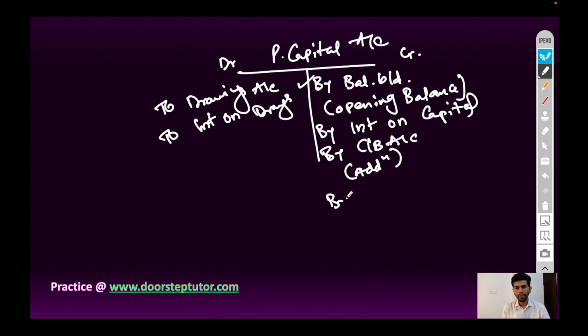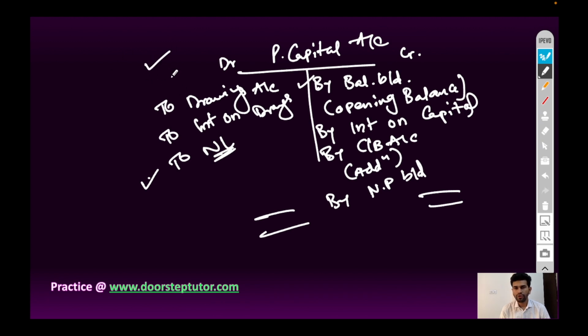If net profit is distributed among partners, then it will be shifted from profit and loss account to partners capital account credit side. And if there is net loss, then from profit and loss account we will shift it to partners capital account debit side. So if we follow fluctuating capital method, then all the adjustment will be done in partners capital account only.